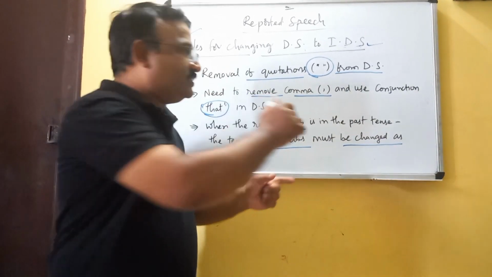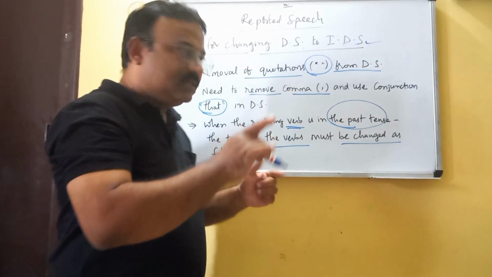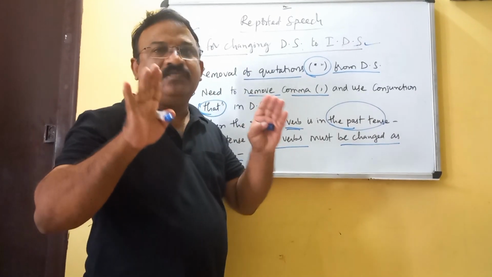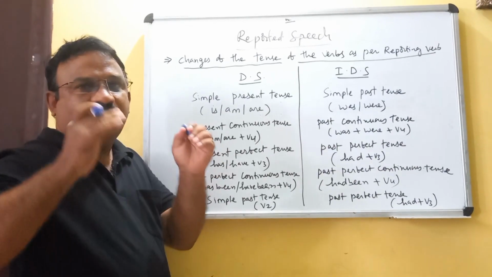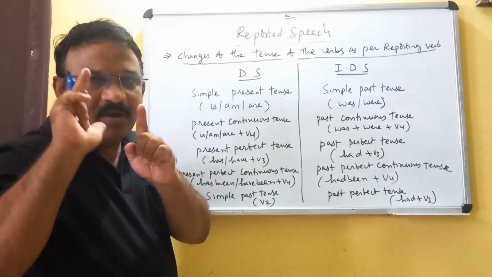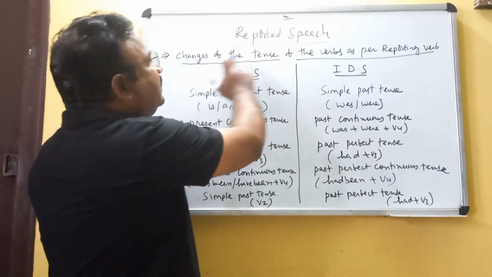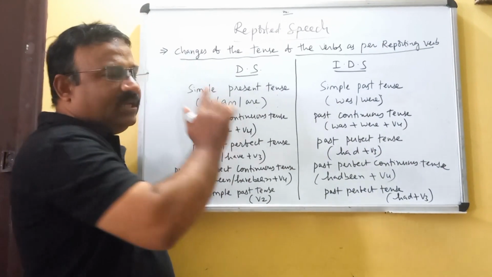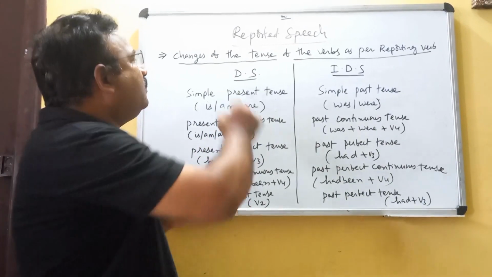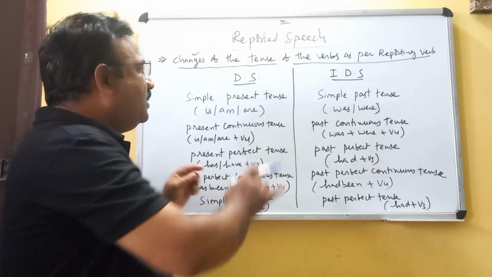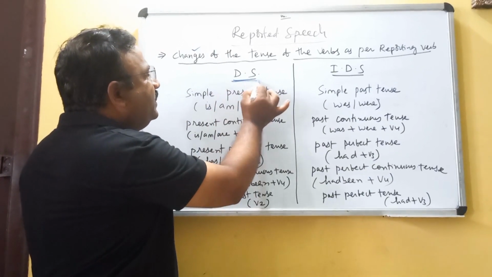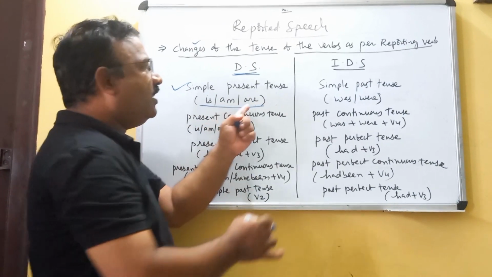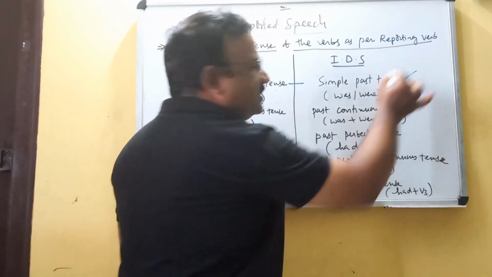When the reporting verb is in the past tense, we have to change the tense of the verb as per the reporting verb. If the direct speech is in simple present tense, is, am or are, we change it into simple past tense.